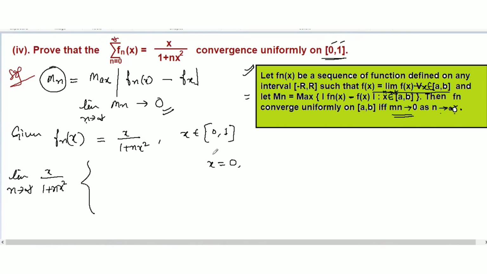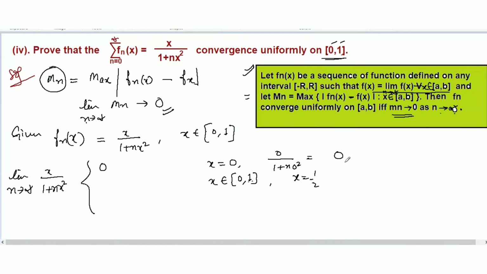In place of x, substitute 0: 0 over 1 plus n times 0 squared gives 0. So here we write 0. Next we take x between 0 and 1. Let's take x equal to half, which is between 0 and 1.